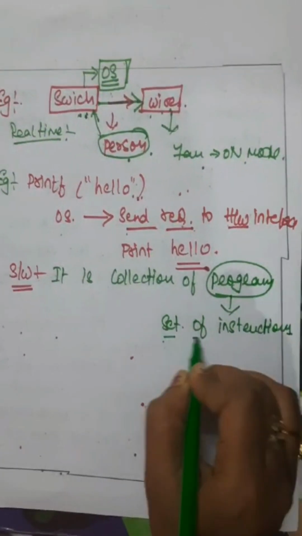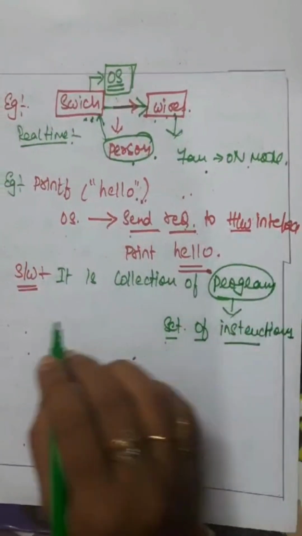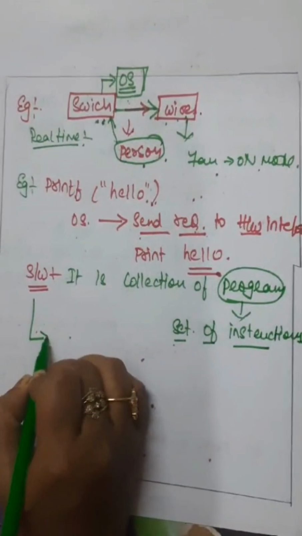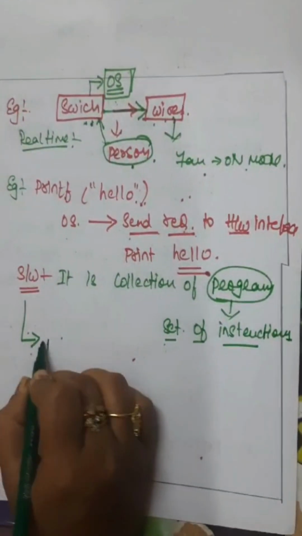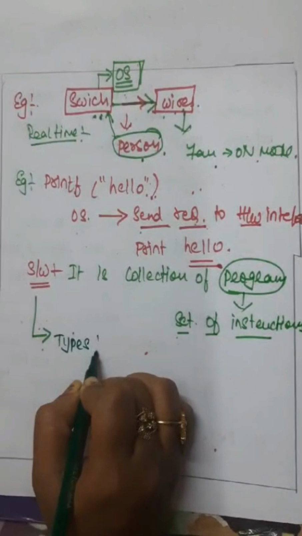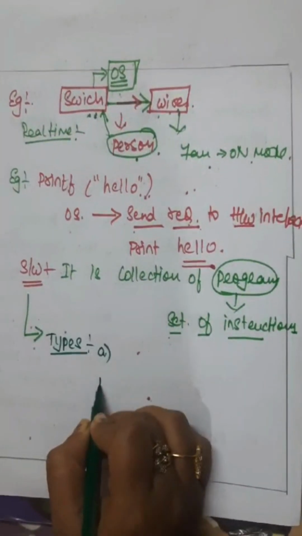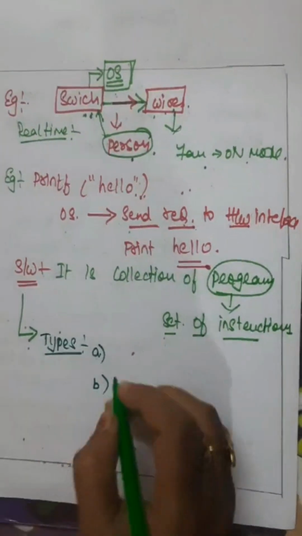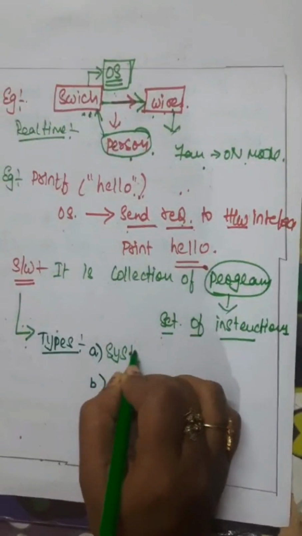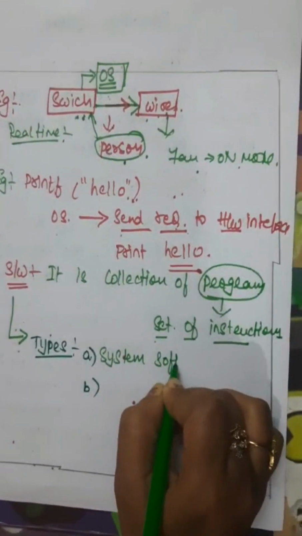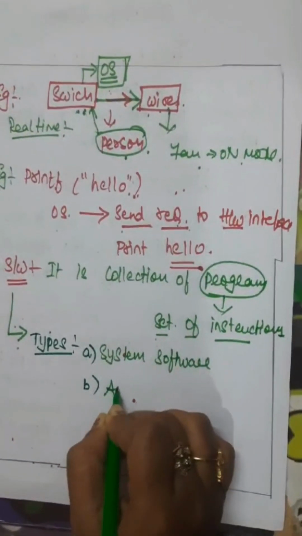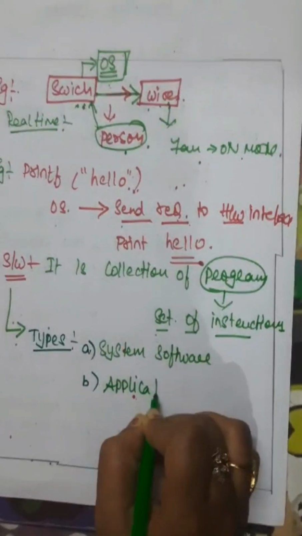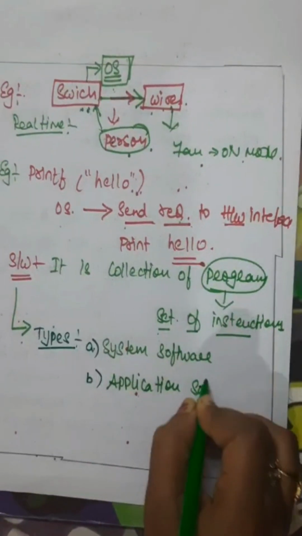You have to know these small bits. What is a program? What is software? What are the types of software? There are two types: one is system software and the second one is application software. A very important bit in any examination.